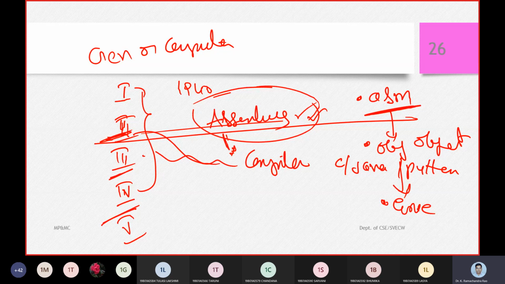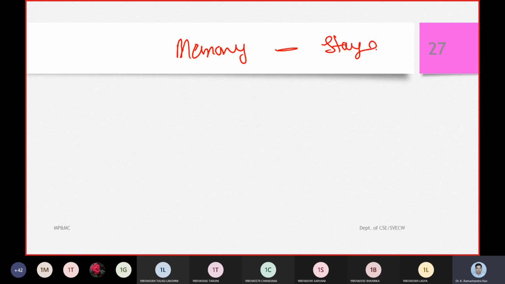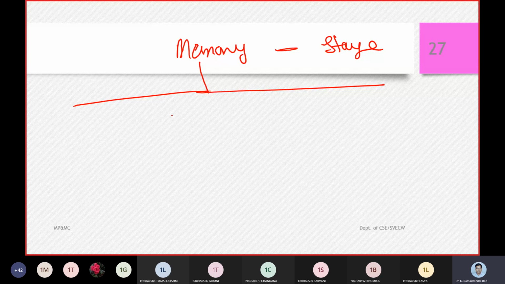So in today's discussion we talked about ports, and the different A to D and D to A converters. Next comes the memory part. Memory is used for storage devices, and there are two types.